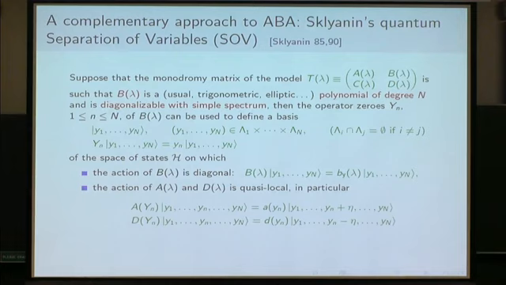So let us suppose that the monodromy matrix of the model, which is for instance a 2 by 2 matrix as here, is such that the operator B that you have here is some polynomial of degree of the size of the system. It can be a usual trigonometric or elliptic polynomial depending on the model you consider. And suppose that this operator B is diagonalizable with some simple spectrum.